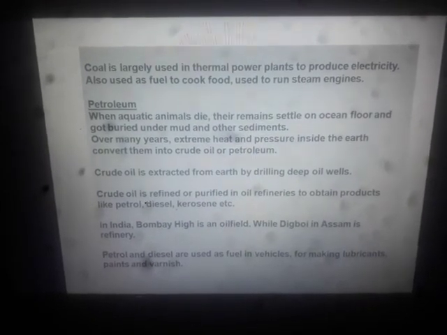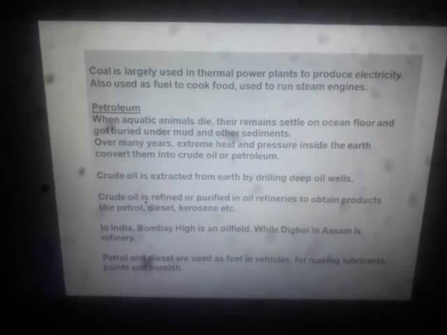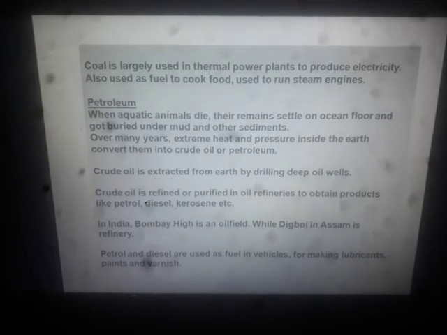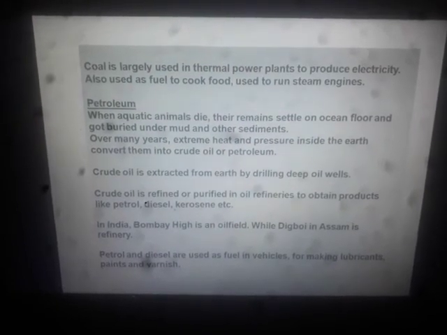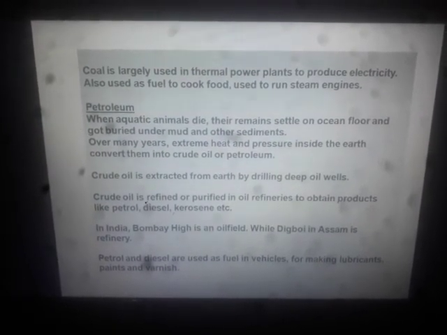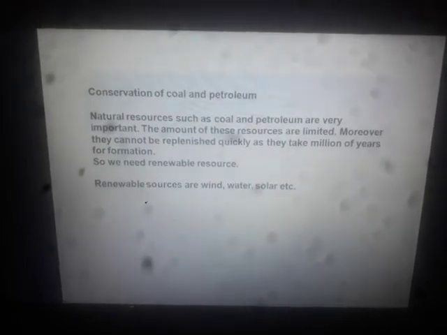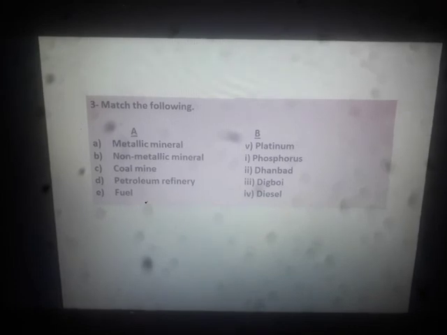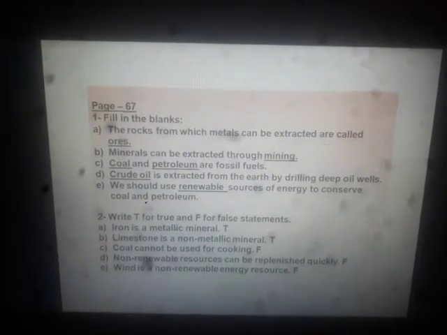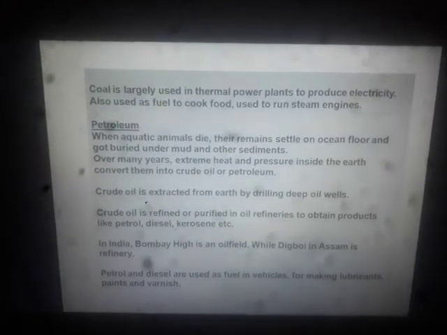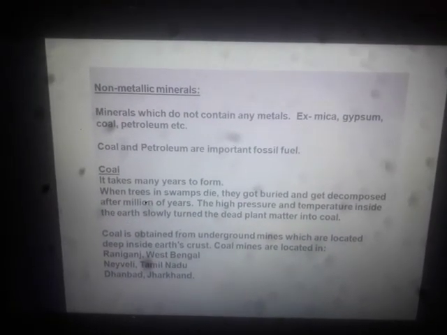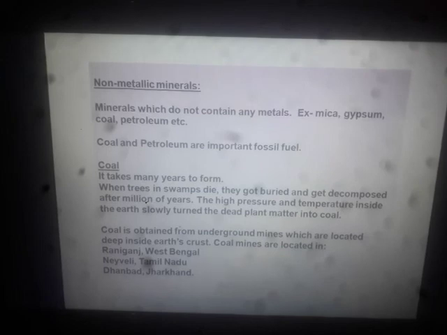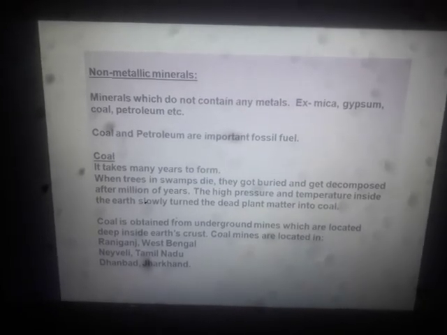Okay, so hopefully in my next class I am going to begin with another chapter. So these are the things. I think you might have understood all of this; very easy things to understand. All you need to do is to read these twice, thrice, and make a proper recapitulation or revision of the things.